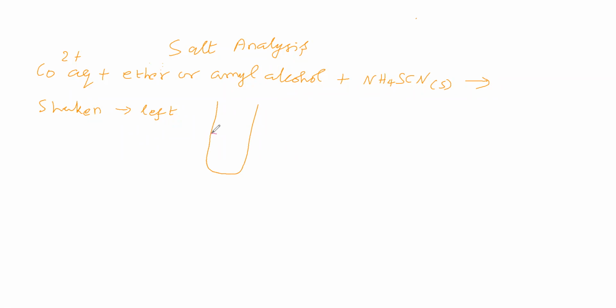One is the aqueous layer. The other one is the organic layer. Organic layer in the sense we can say ethereal layer, otherwise we can say alcoholic layer.